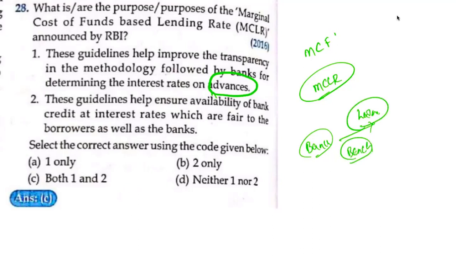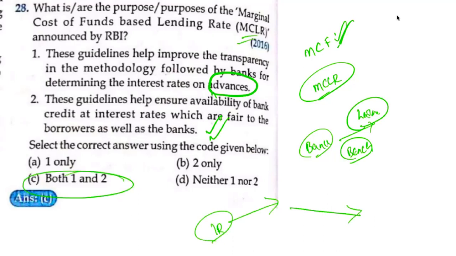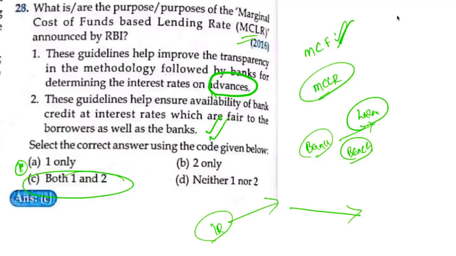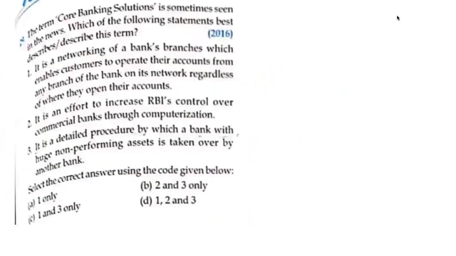The benchmark interest rate is MCLR, marginal cost of funds based lending rate. These guidelines help ensure availability of bank credit at interest rates which are fair to the borrowers as well as the banks. So the interest rates will be fair to the depositors as well as the lenders. So MCLR is a concept which will be useful. I will discuss MCLR further in my next class, because there is one more question regarding this, where we will discuss what these benchmark rates are.